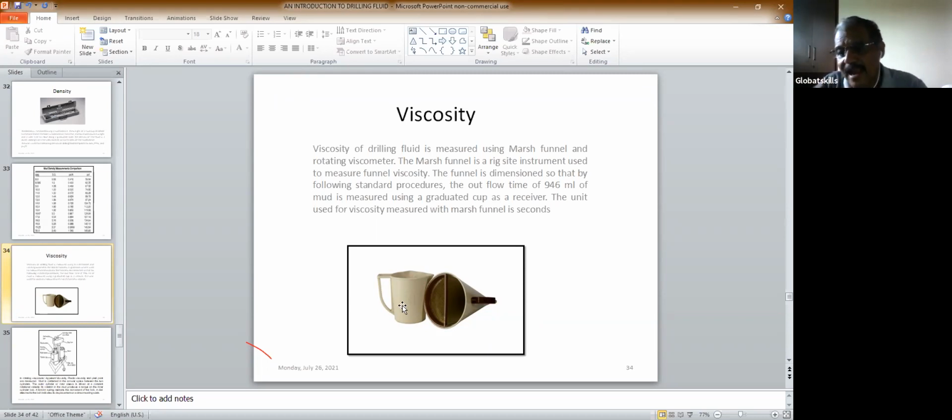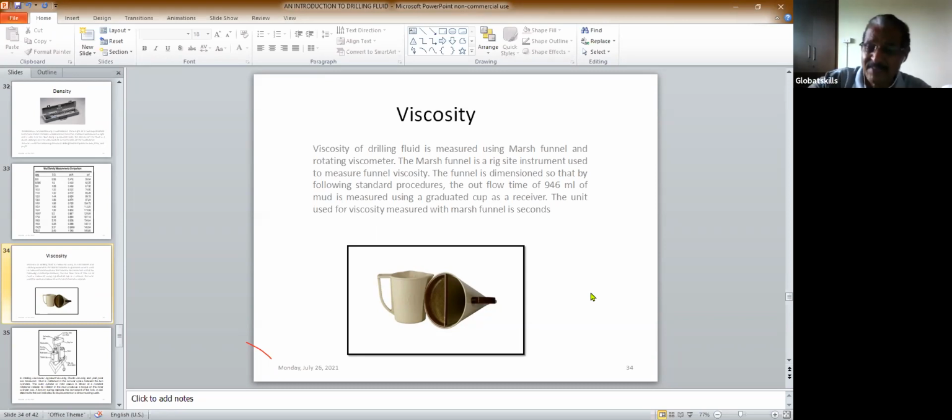the cup, and you measure, for this 946 ml of mud, how much time it takes to transfer from the funnel to the cup. Suppose it takes 30 seconds, 40 seconds, 50 seconds, 60 seconds. Then you say the viscosity is 60 seconds, the viscosity is 50 seconds, the viscosity is 40 seconds. That gives you the idea.